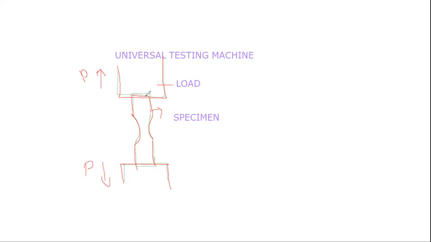After the application of load, the specimen has a tendency to absorb the load up to some point, and beyond that point the specimen will form a crack within the body. Suppose up to 100 newtons,